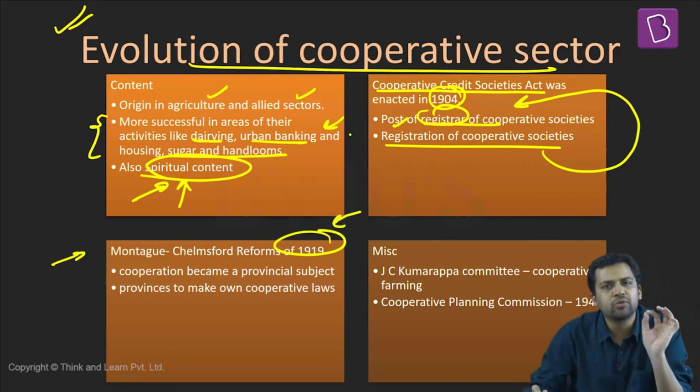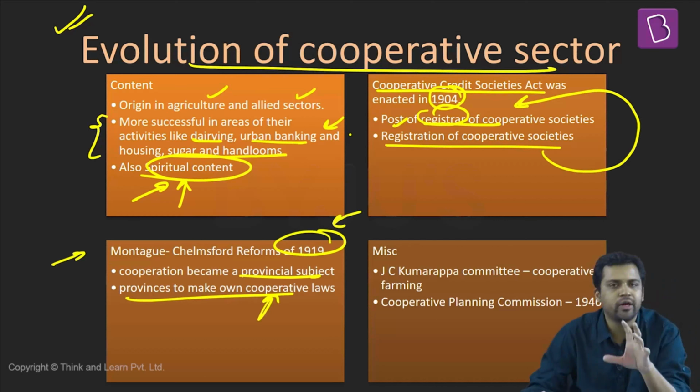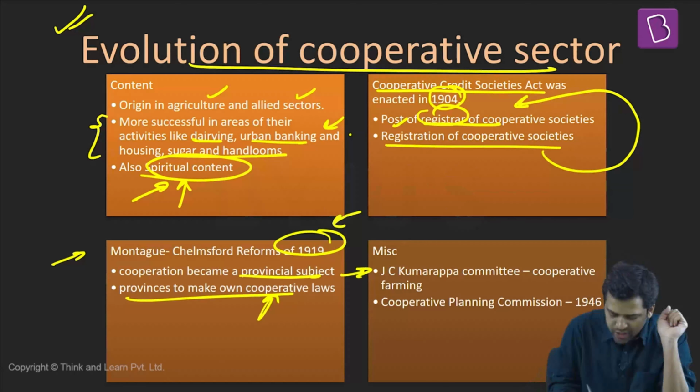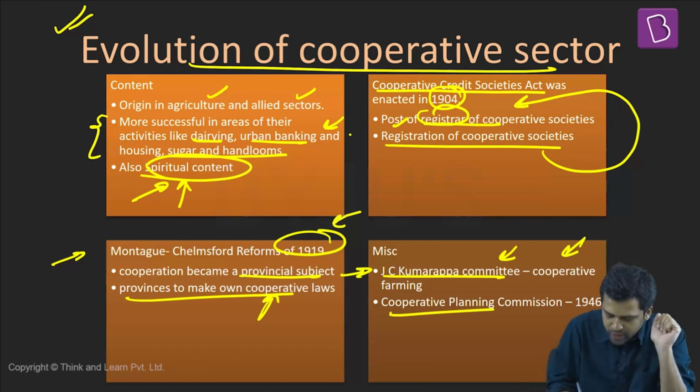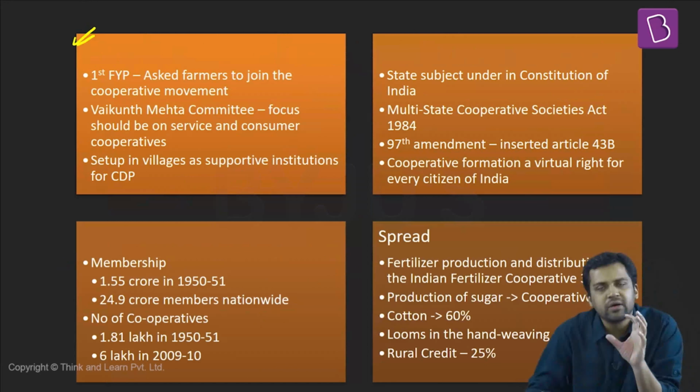In 1919, with the reforms of that period, cooperation became a provincial subject. The provinces would make laws related to cooperatives. Apart from that, during the colonial period, the J.C. Kumarappa Committee on Agricultural Reforms was set up. It talked about cooperative farming, that we should introduce cooperative farming. The Cooperative Planning Committee was formed in 1946. India is becoming independent. Post-independence, the cooperative sector is becoming very strong, very predominant.